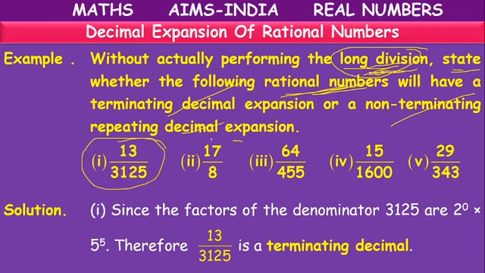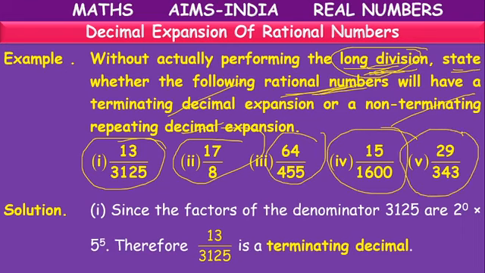See the questions here, children. 5 questions are given here: 13 by 3125, 17 by 8, like this. We have to check whether they are terminating or non-terminating repeating.